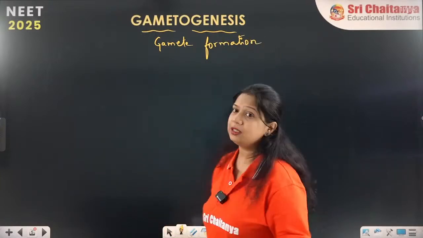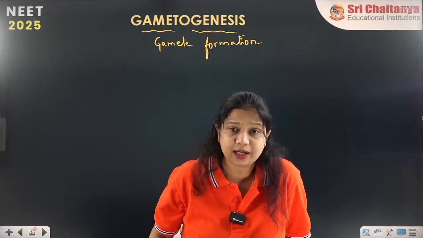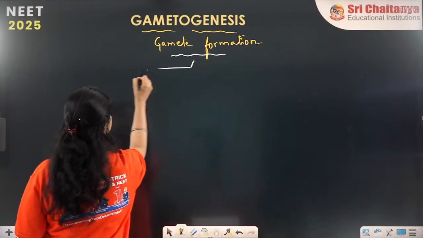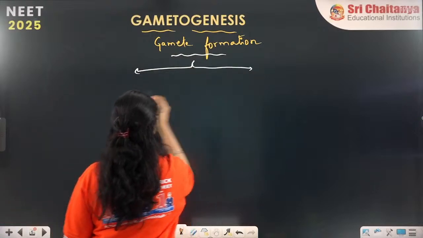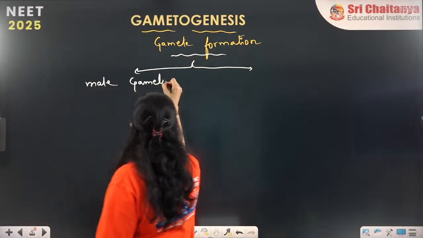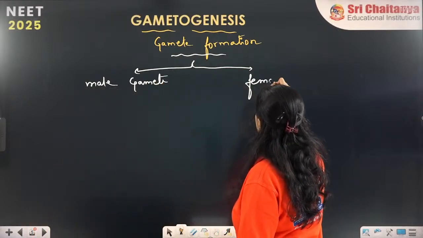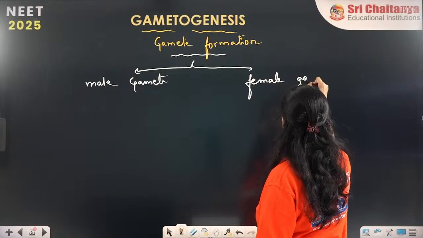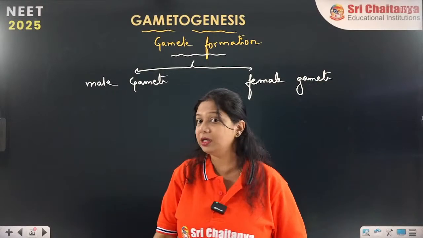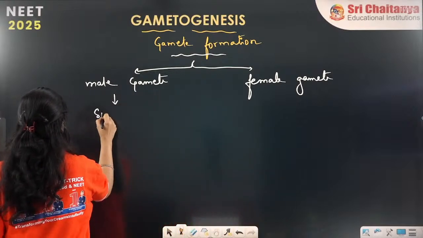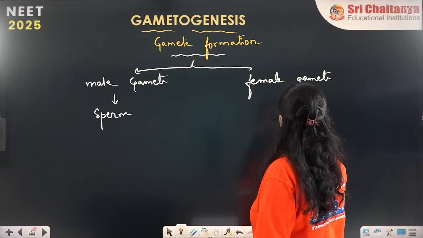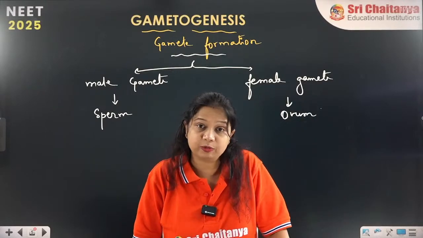Now in humans or in higher vertebrates, higher organisms, there are two types of gametes present. One is called the male gamete, another is called the female gamete. So male and female gametes in humans are called the sperm and the ovum. How are these formed inside the human body?